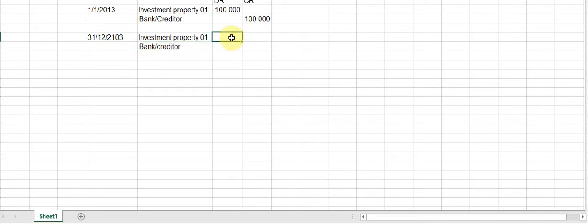And then I need to add together the costs that were incurred. It was 400,000 for material, 200,000 for labor, and another 100,000 for our overheads. So that should be 700,000 Rand.